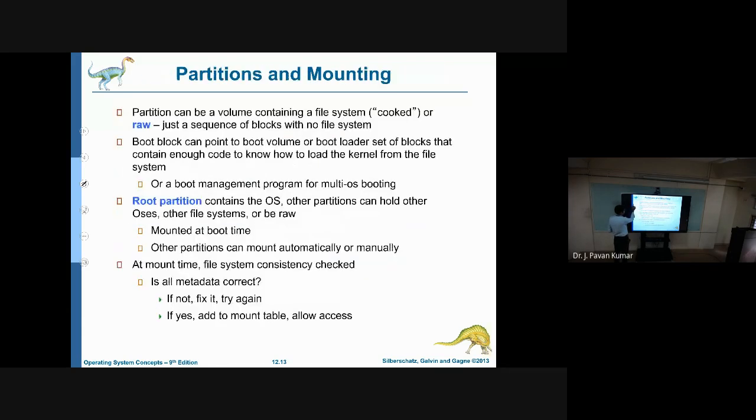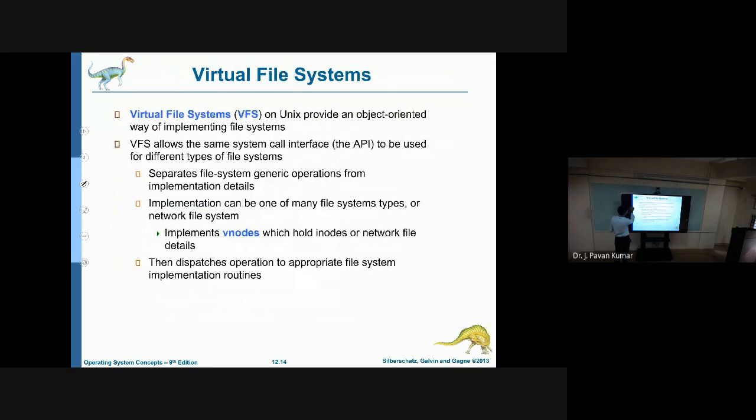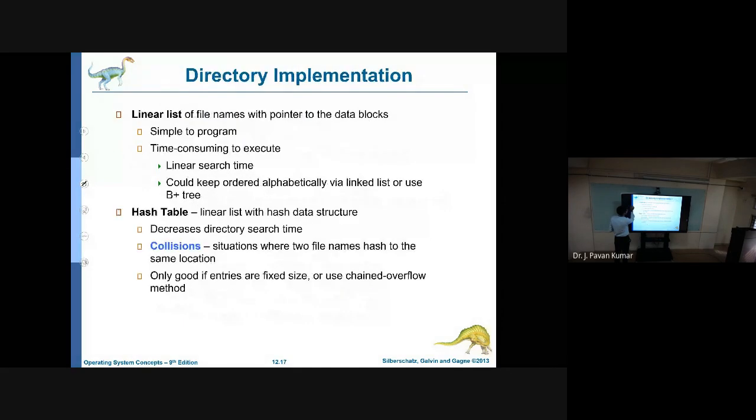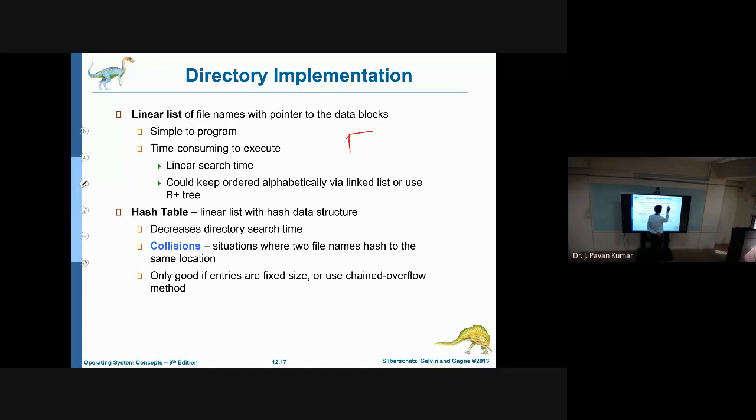Next, we will be seeing directory implementation. In the sense, we will be having a folder, and within this we will be having several blocks. A directory will contain files, and internally files are nothing but logical blocks. Now we can implement this directory in two ways. One is a linear list, another one is a hash table.